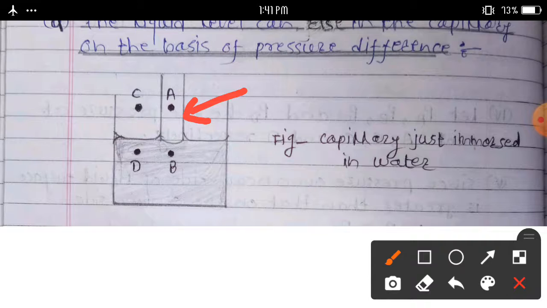Point B is just below the concave surface inside the capillary. Point C is just above the plane surface outside the capillary, and point D is just below the plane surface outside the capillary, at the same level as point B.